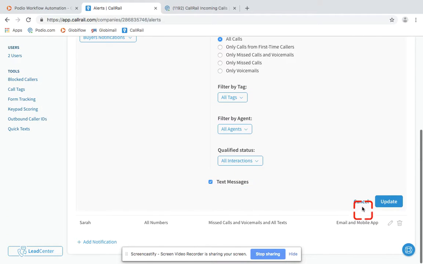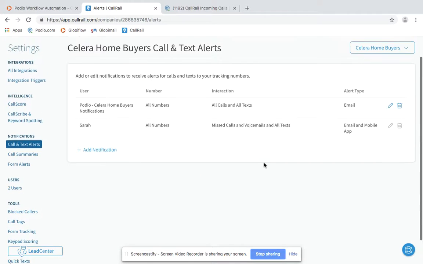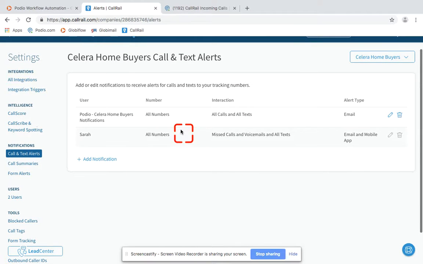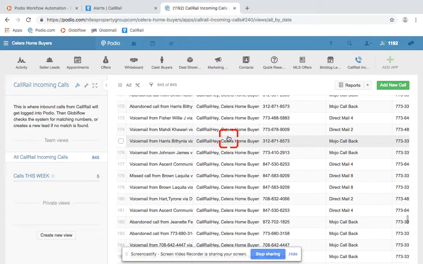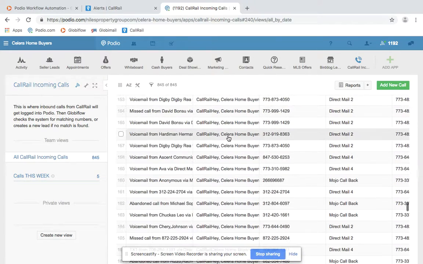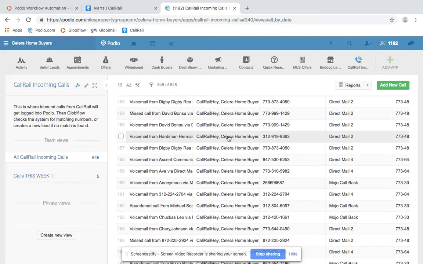So we have found it's actually easiest and best for you if we still keep all numbers going to Podio. Then, when they get to the CallRail incoming calls app here in Podio, they get stashed in here, and we run a search in GlobyFlow to say if it's a Mojo number or a cash buyer number, don't continue onward. Let me explain what that means real quick.